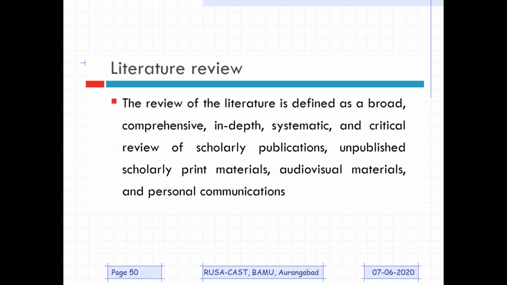Friend, the review of literature is defined as a broad, comprehensive, in-depth, systematic, and critical review of scholarly publications, unpublished scholarly print material, audiovisual materials, and personal communication. You see, it's not only published data. It could be unpublished scholarly print material, because sometimes the paper might be in press, it has already been accepted, and it is in the queue of publication. So that is also available nowadays. Most of the journals are making those papers available.